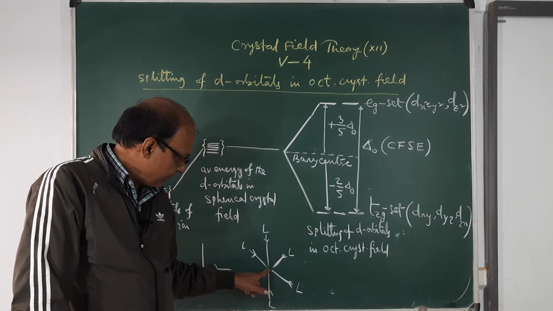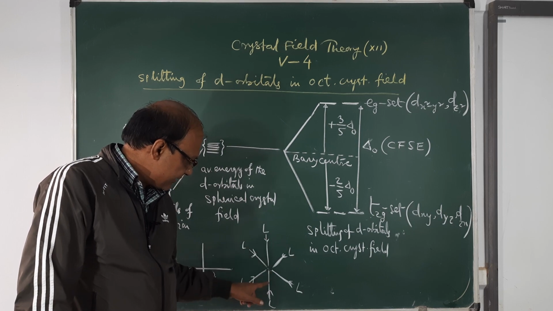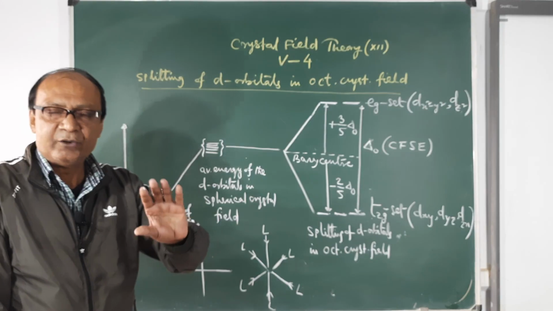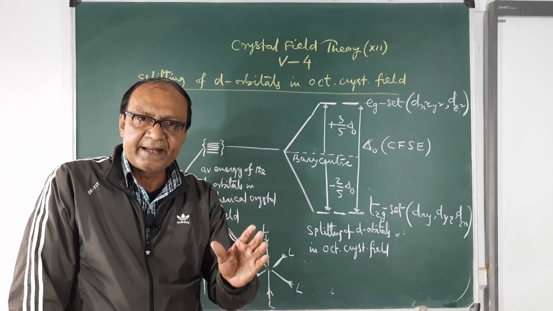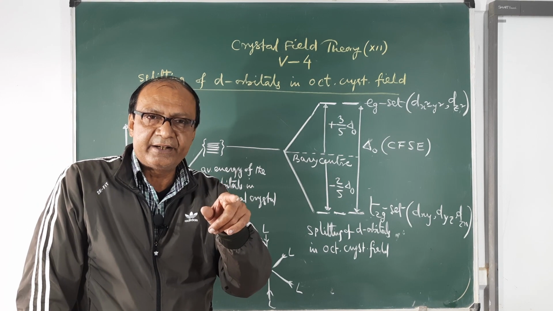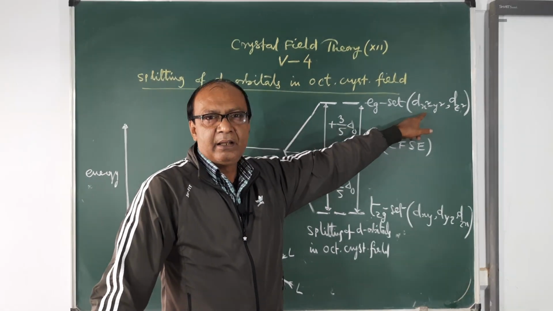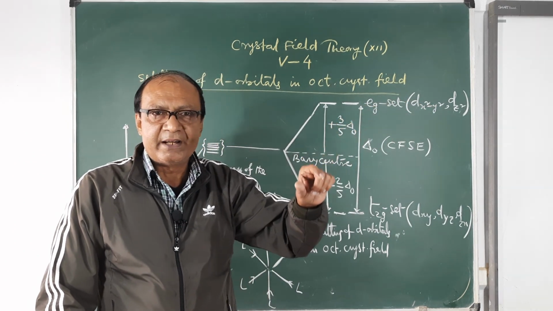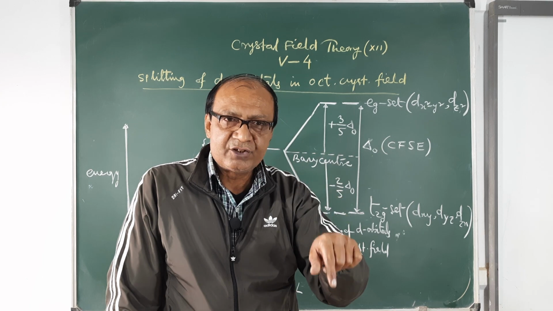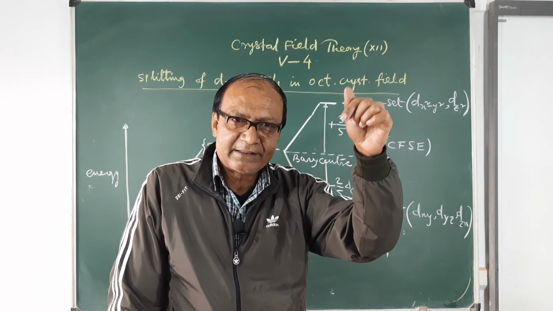Here is the metal ion in this pattern, and naturally the x-axis, y-axis and z-axis, these three axes in which the orbitals are aligned, are directly interacting with the ligands. You know that dx square minus y square is oriented along the x-axis and y-axis, and dz square is oriented along the z-axis, and ligands are also coming in the same path.